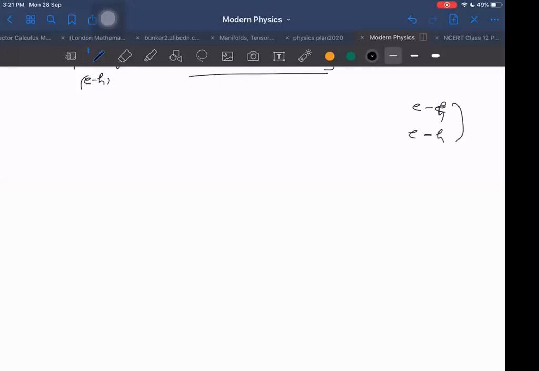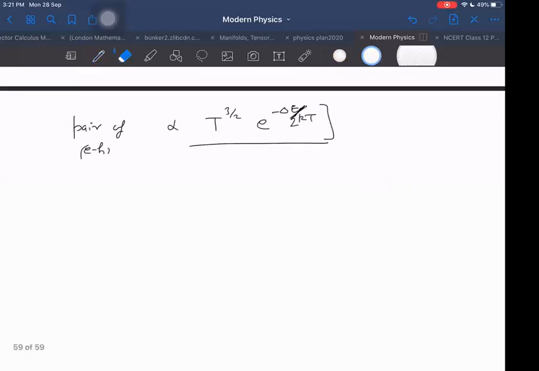How many pairs are there? 2 pairs. But what is Ni squared? Ni squared will be 4, but pairs are 2. Ni squared is not the same as pairs. Ni means pairs, right? Yes, sir. So it will be Ni only. Okay.